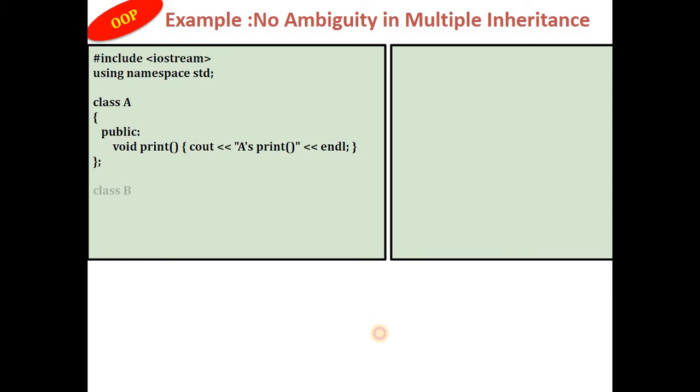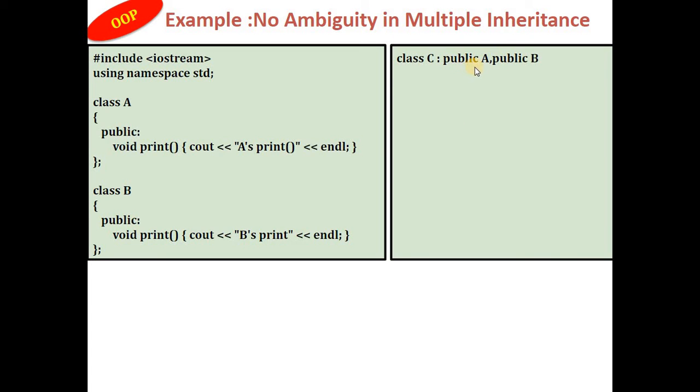So if multiple inheritance is there, though the function names of the base classes are the same, see here, class A and class B have functions with the same name, print and print, and I am deriving the base class A as well as class B publicly in class C, and class C also has its own print function.